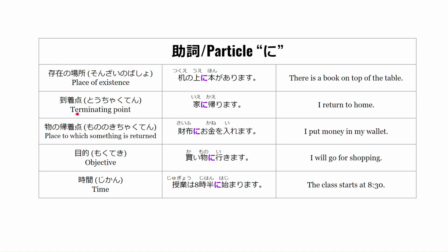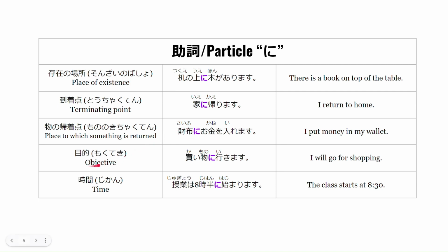Okay, now let's go to the terminating point or 到着点. So, 家に帰ります。 this means I return to home. So then here the to home is 家に. So then the terminating point here will be 家に. The house will be the terminating point. Okay, now let's go to place to which something is returned. 物の帰着点。 財布にお金を入れます。 This means I put money in my wallet. So the place to which something is returned is the wallet or 財布.